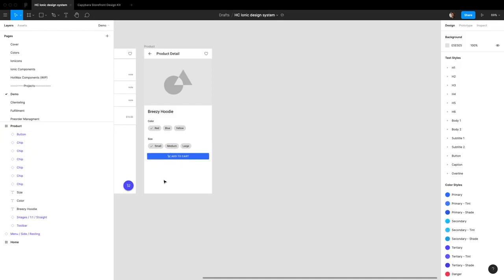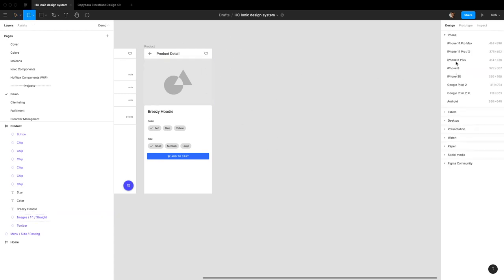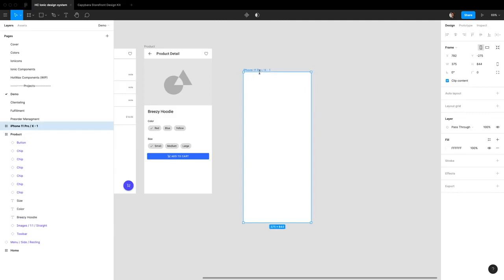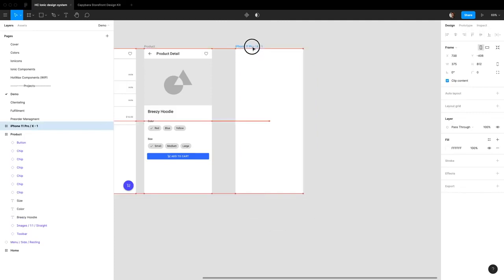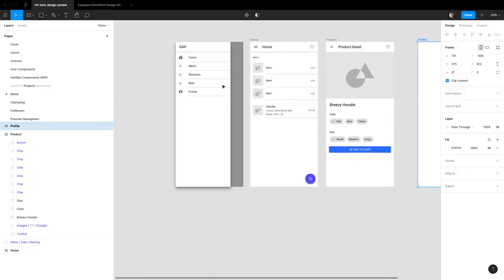So we left off on creating our product page, so I'm going to continue here. For our next page we could add more stuff to our product page, but I think it would mostly just be cards and stuff. So next we're going to move on to a profile page. Let's see what that would look like. We grab a little frame over here. Let's call it our profile page. This will be coming in from the account page over here.